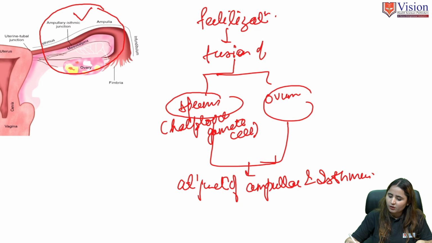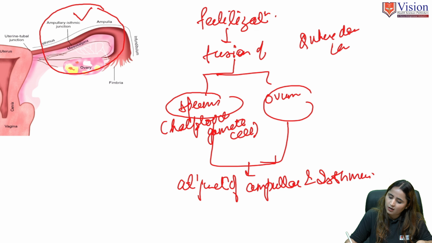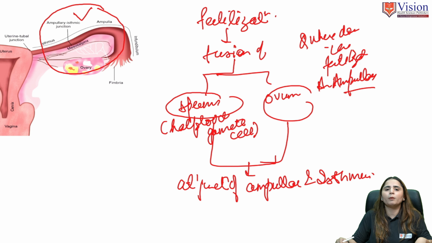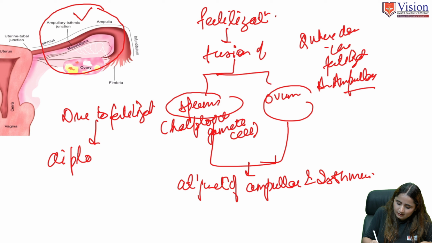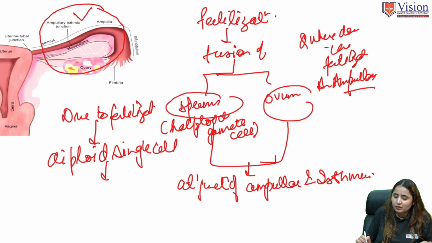So if the question comes to you, where does fertilization occur? The answer would be that it occurs in the ampullary part of the fallopian tube. Due to fertilization, a diploid single cell forms, which is called the zygote.